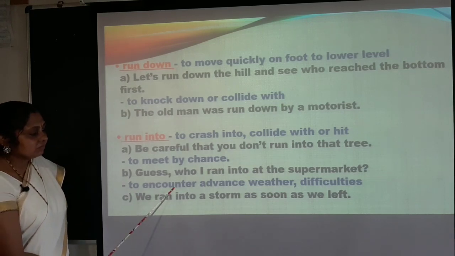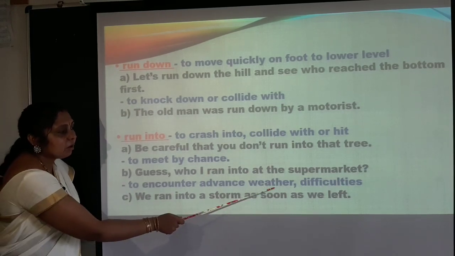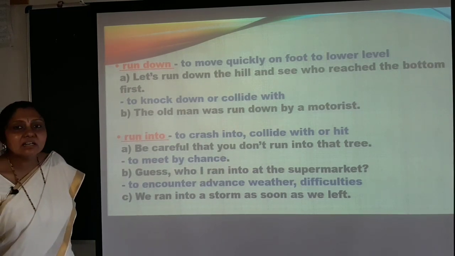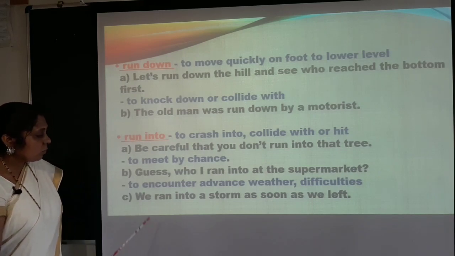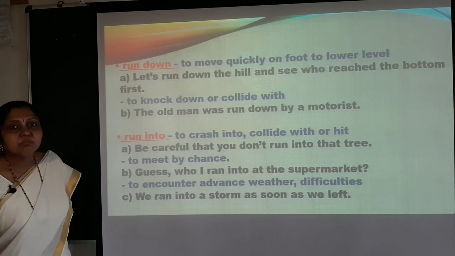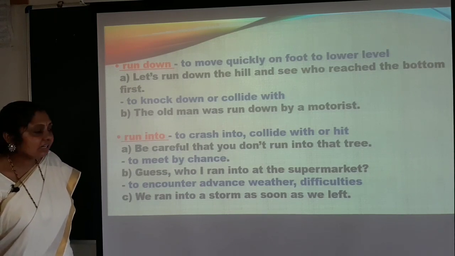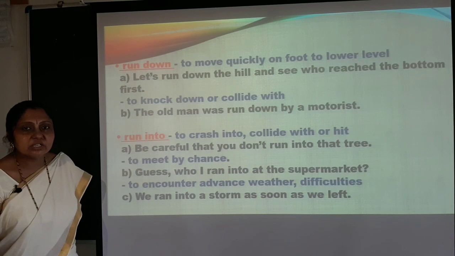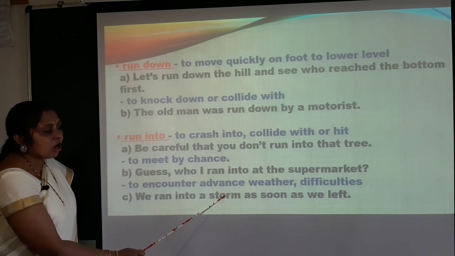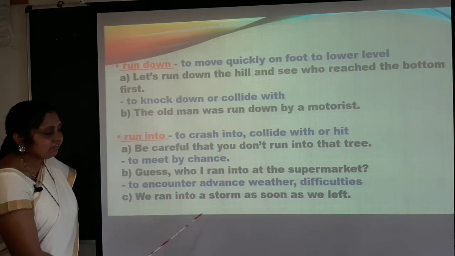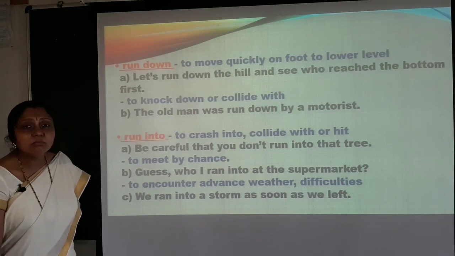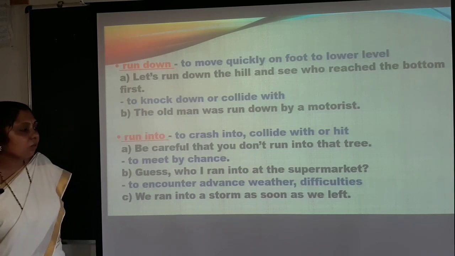To encounter, adverse weather or difficulties. So, encounter adverse weather or difficulties. We ran into a storm as soon as we left. You are not aware of that, but suddenly you face that situation or you encounter that situation. That is, we ran into a storm as soon as we left. Suddenly we had to face a storm as soon as we left from a certain place or area or whatever it is.